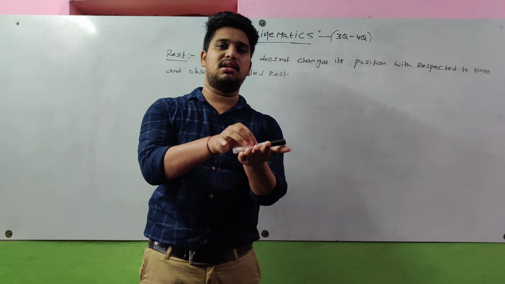Example, a book lies on a table. Here the book is at rest on the table. Next, motion.